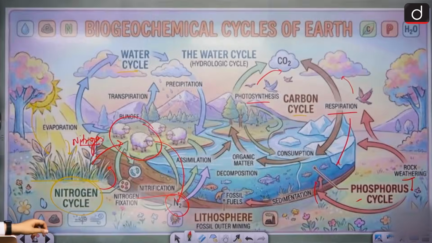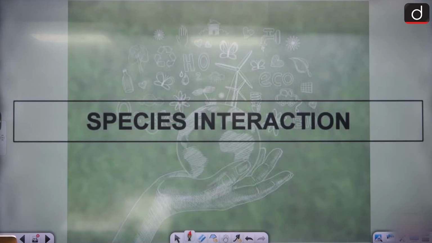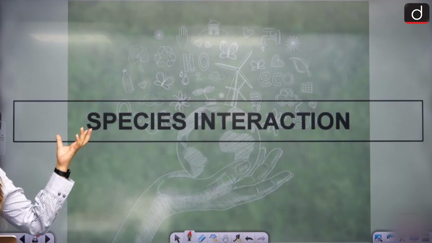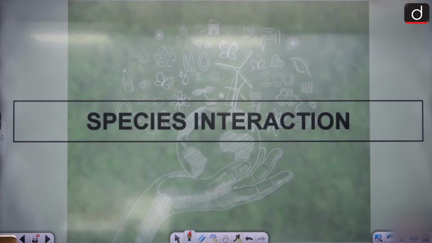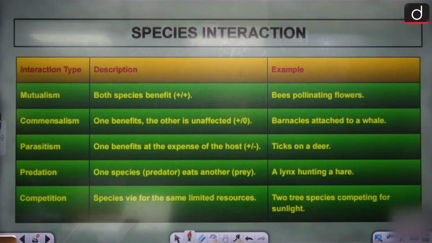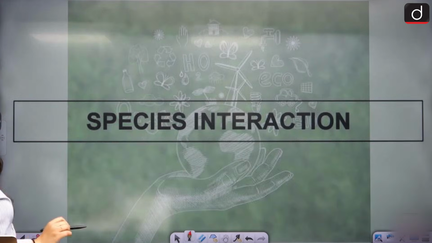Yes. That is our cycle, the biogeochemical cycle. Now, amidst this, species are interacting. Let's see what kind of species are there, what kind of interaction is happening. Shall we do that? Okay. So species interact with each other.